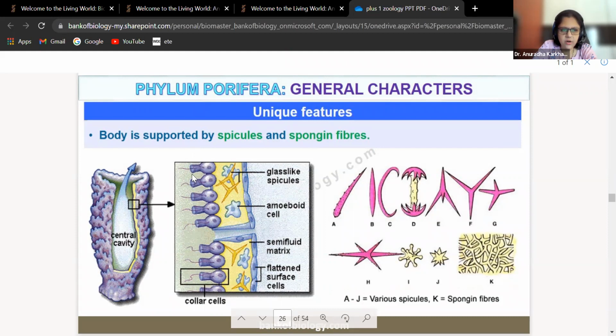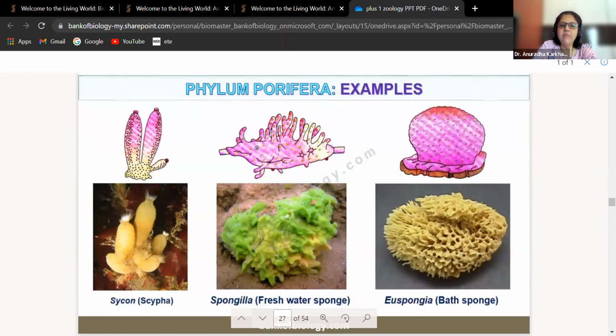Okay. Got it? So remember the names. Examples. Sycon, look, this is originally how it looks in water. You have to draw it like this, or in your books the diagram is something like this. Spongilla looks like this. It's a freshwater sponge.